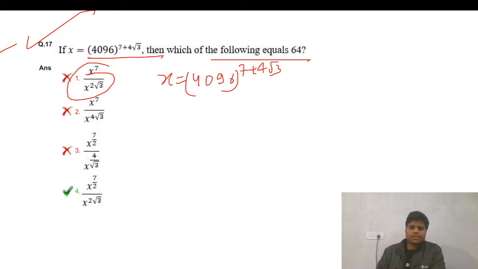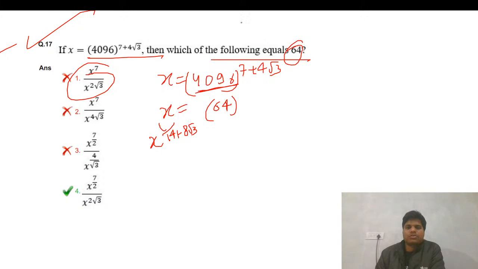And we need the value of 64. You know that 4096 is the square of 64. So if we square 64, we bring x to this side and square. So this is 14, 1 by 14 plus 8 root 3. So 64 is basically x to the power 1 by 14 plus 8 root 3.